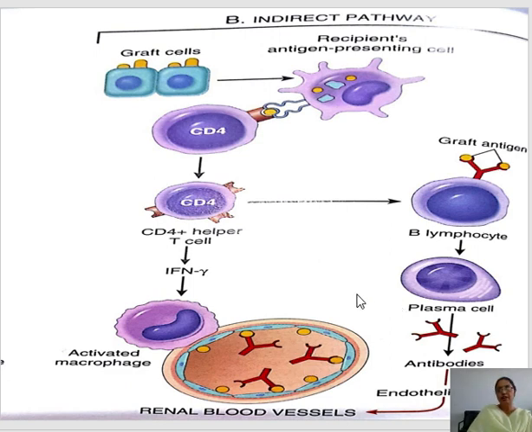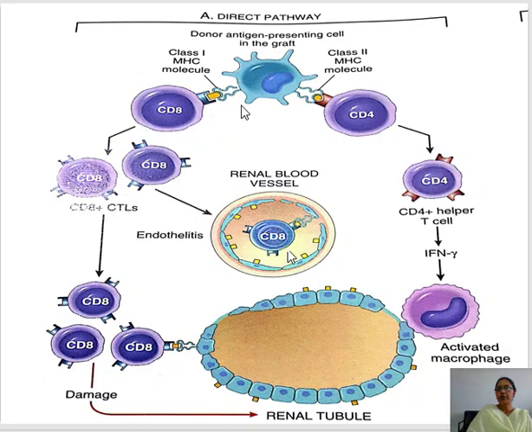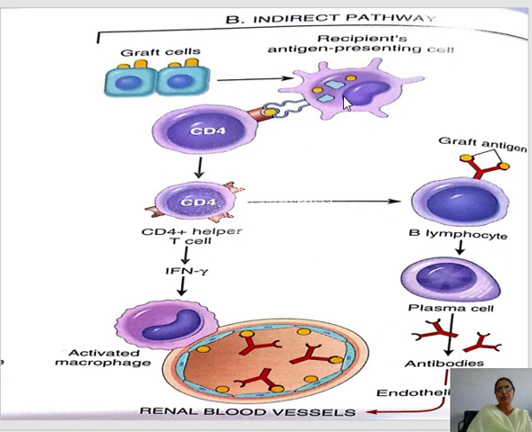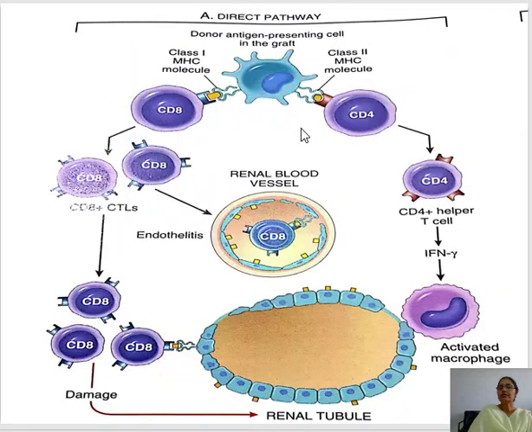So there are two pathways, the direct pathway and the indirect pathway. In the direct pathway the APC is from the donor side, and in the indirect pathway the APC is from the recipient side. That is the main difference. In the indirect pathway, the main thing is that there is CD4 activation with the help of MHC2, while in the direct pathway there is activation of both CD8 and CD4 cells, which will cause further vasculitis, endotheliitis and tubulitis.